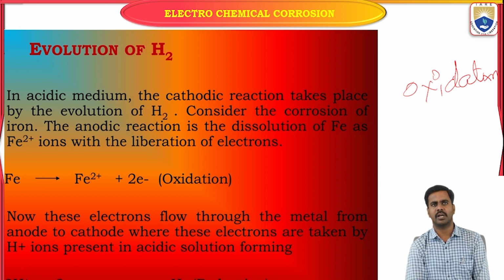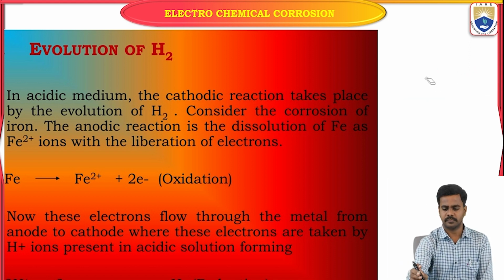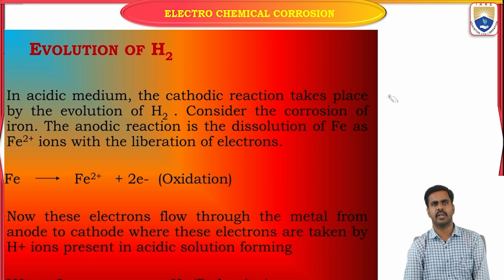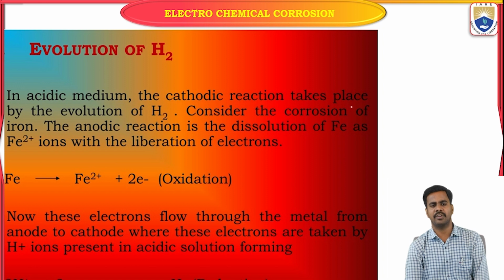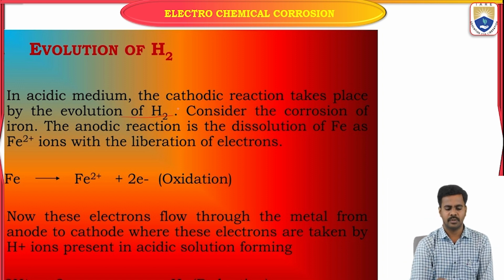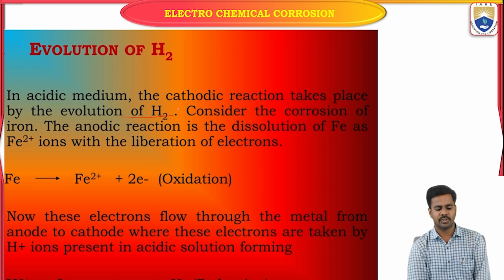So let us see what is the evolution of hydrogen and what is the absorption of oxygen. In acidic medium, the cathodic reaction takes place by the evolution of hydrogen. Evolution of hydrogen means removal of hydrogen gas.